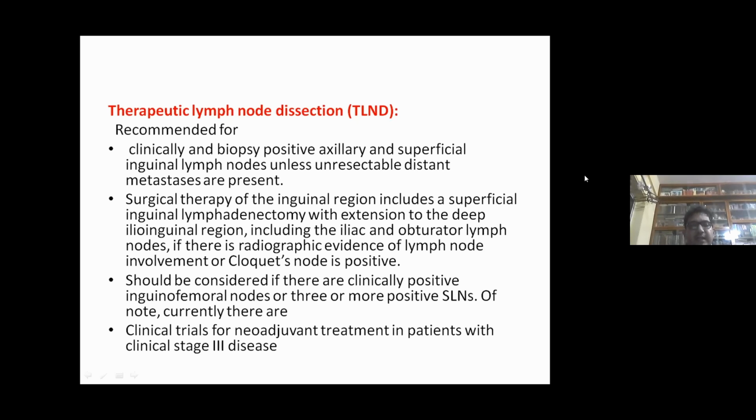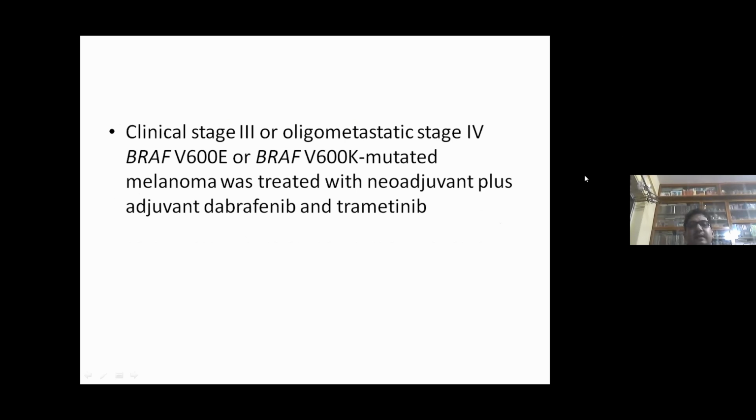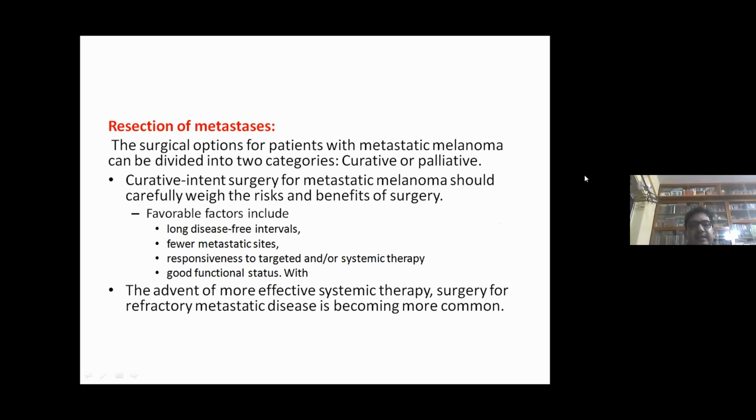Of note, currently there are clinical trials for neoadjuvant treatment in patients with clinical stage 3 disease. Clinical stage 3 or oligometastatic stage 4 BRAF V600E or BRAF V600K mutated melanoma was treated with neoadjuvant plus adjuvant dabrafenib and trametinib. Now, next comes resection of the metastasis.